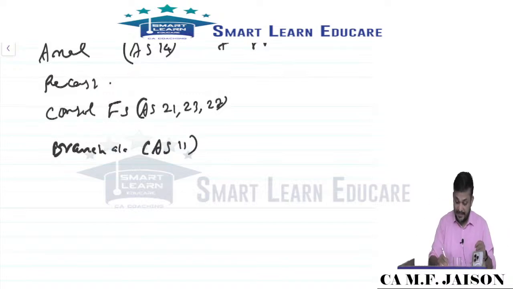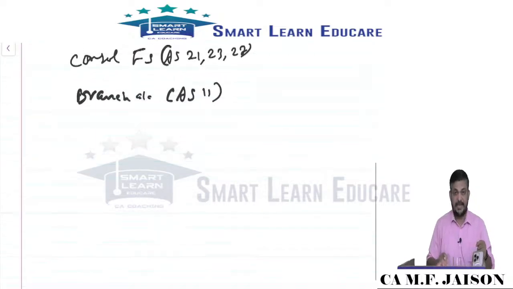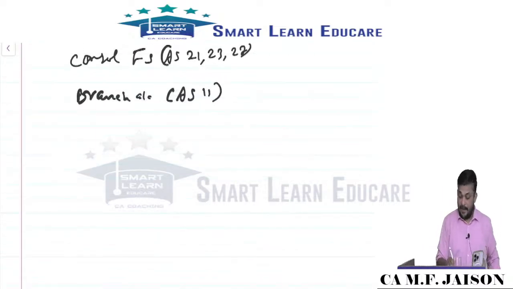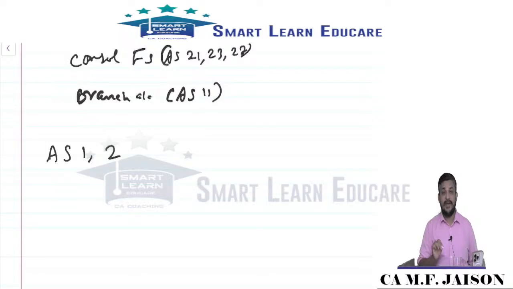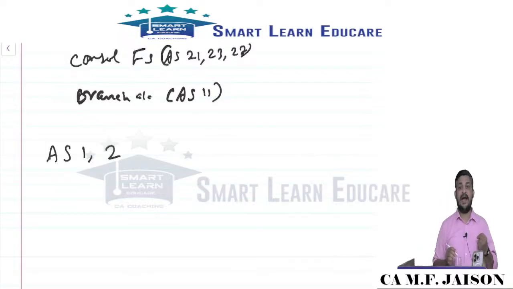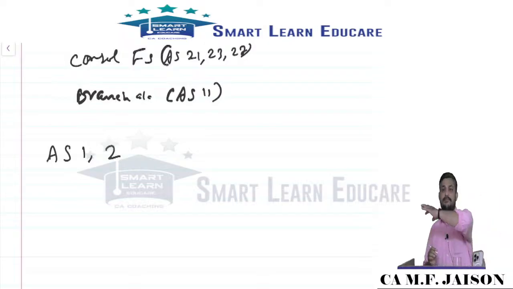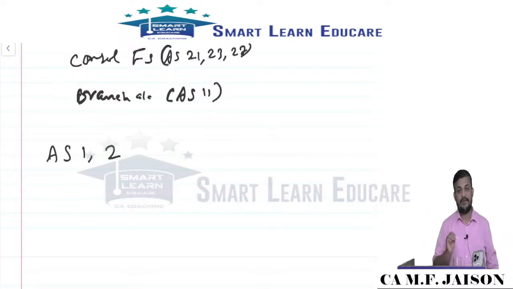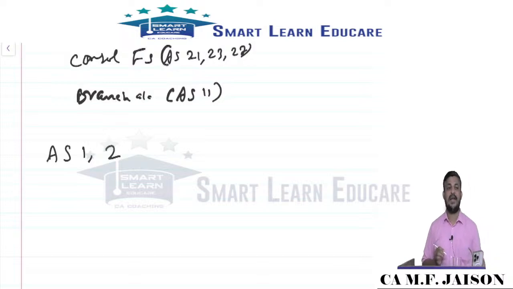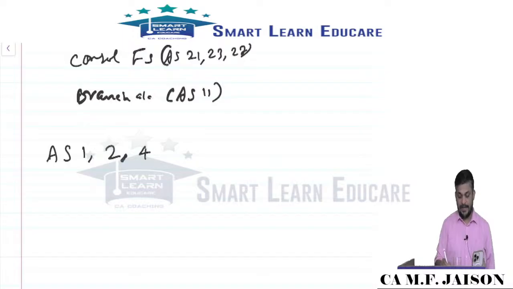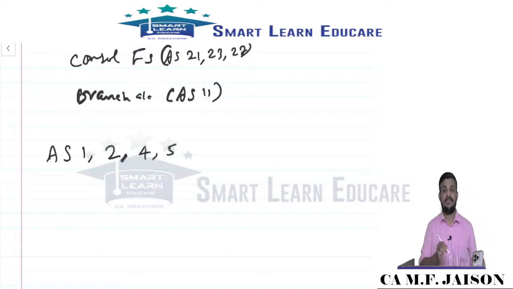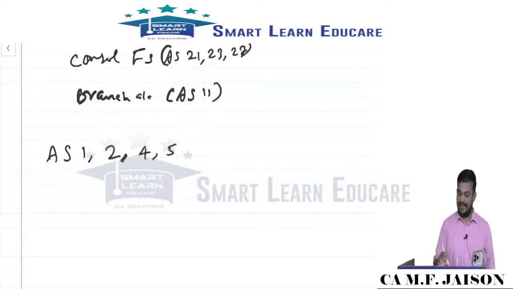From that analysis of the previous examination questions, for the coming exam, from my viewpoint, here is what is more significant. Starting with AS1, AS2 inventories: for the last two exams we didn't have a question, but if you see the many question papers, almost every exam used to have a question from AS2. The last two exams did not have one from AS2, but it is highly anticipated. Similarly, for the last two examinations we did not have a question from AS4 and 5, so they are highly anticipated.